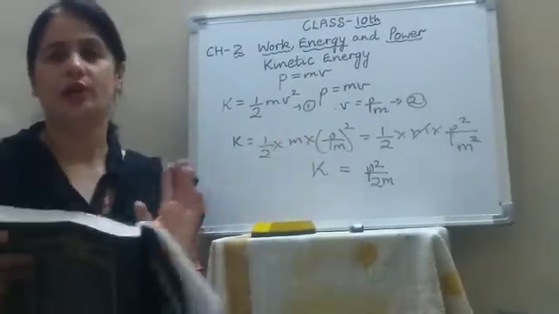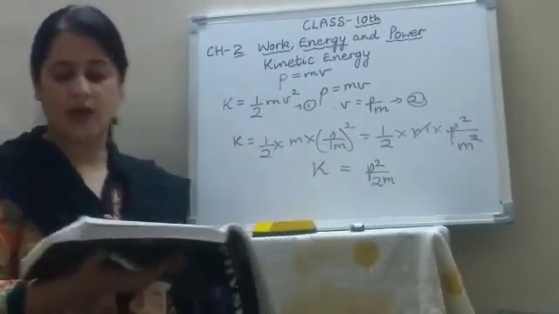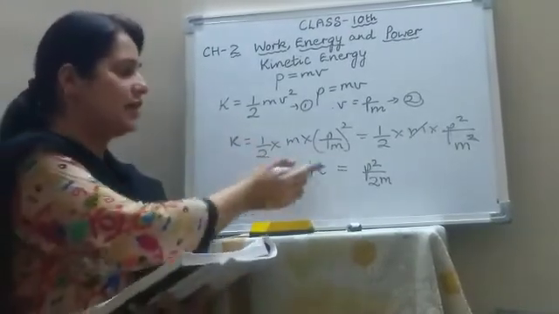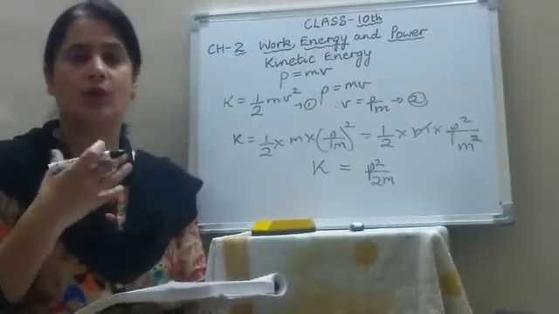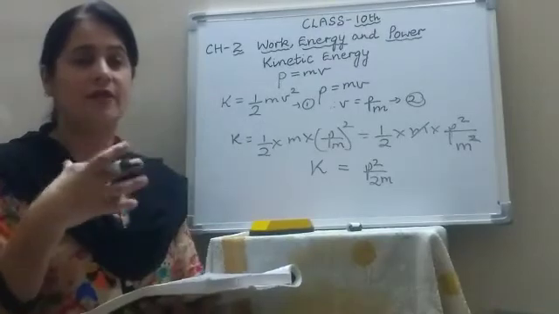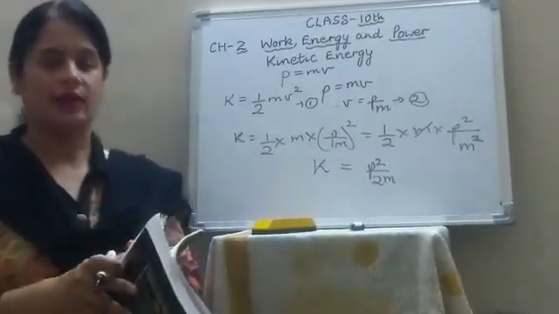So either you can use K equals half mv square, or you can use K equals p square upon 2m. That means the kinetic energy is inversely proportional to the mass of the body for a given momentum. A body with lighter mass will have more kinetic energy, and if it is heavy, more mass, then it will have less kinetic energy.